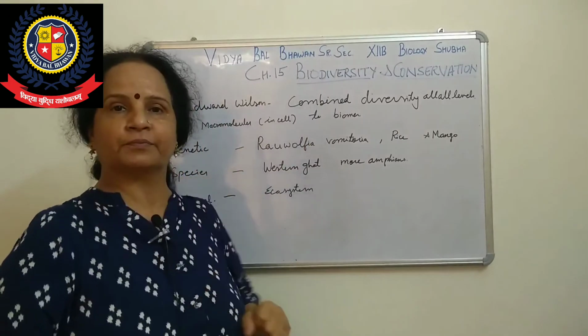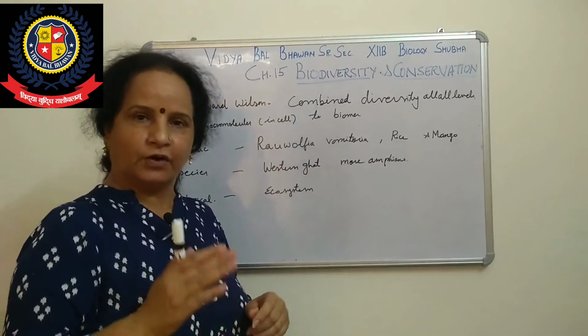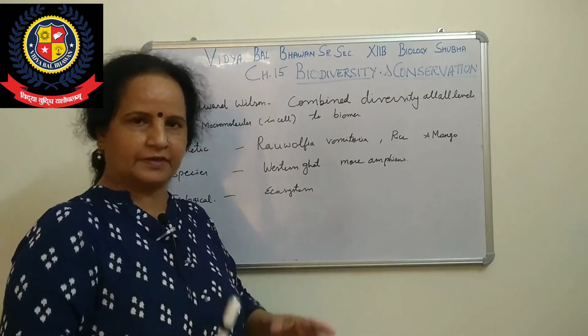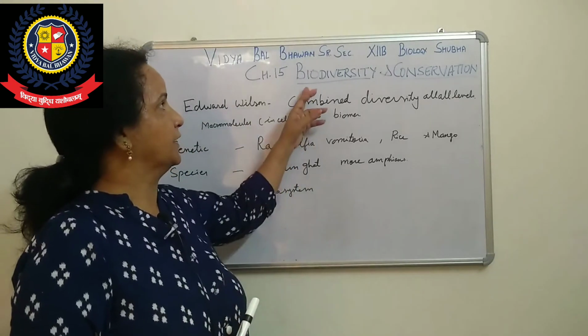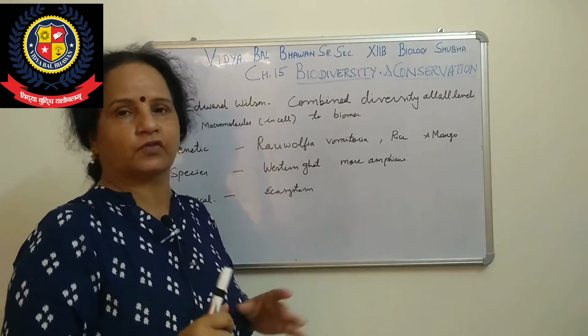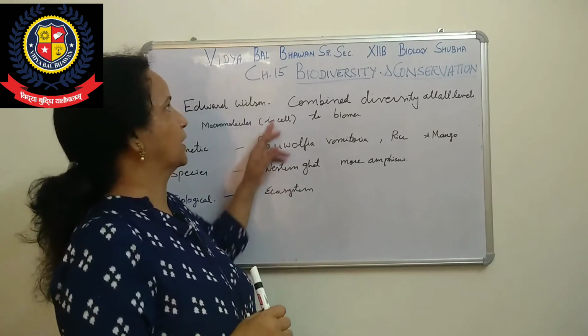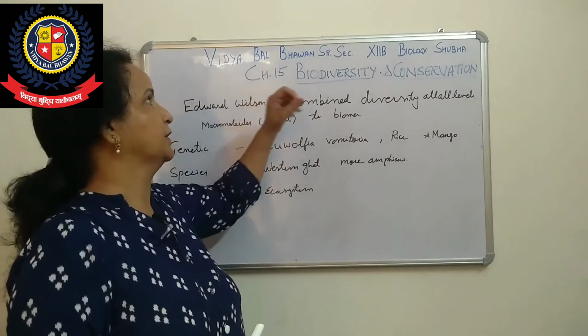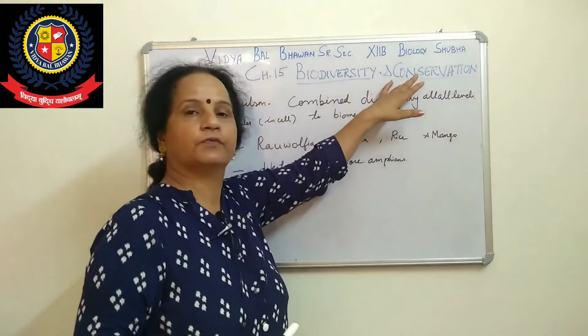You have to start new chapter 15. As you already know, chapter 14 was deleted by CBSE. 30% of the syllabus was deleted from the NCERT book. In that chapter 14, the complete ecosystem, right? So now we have to start chapter 15. Chapter 13 we have already covered. Now chapter 15, biodiversity and conservation.